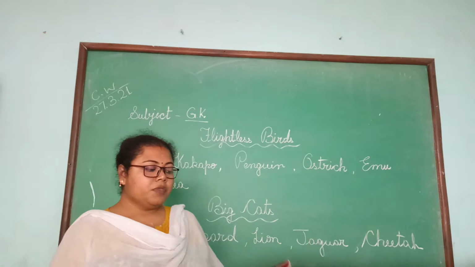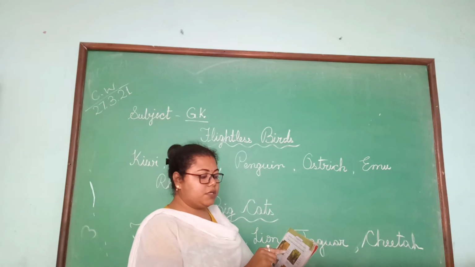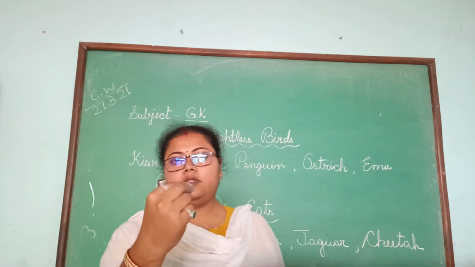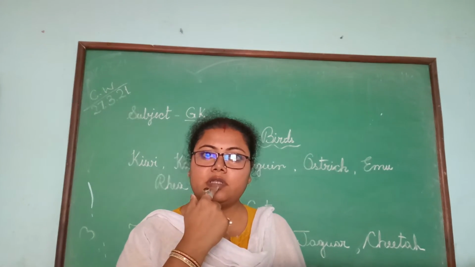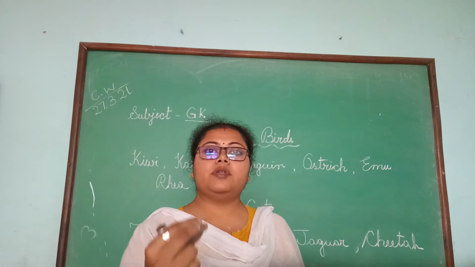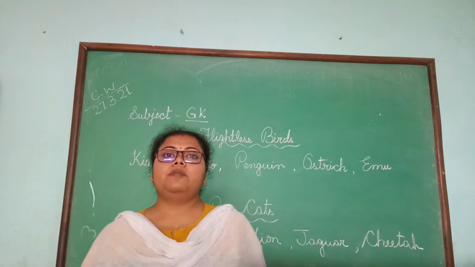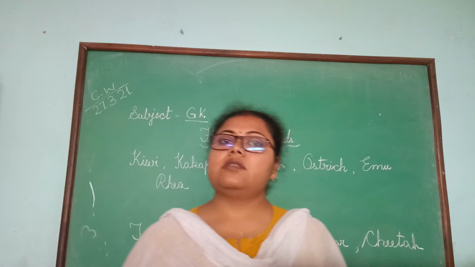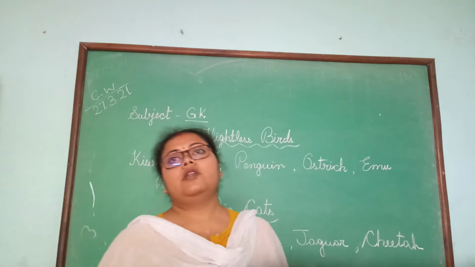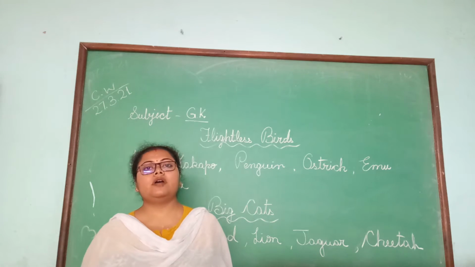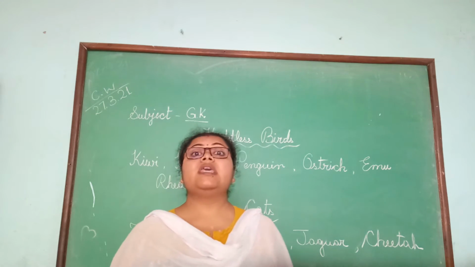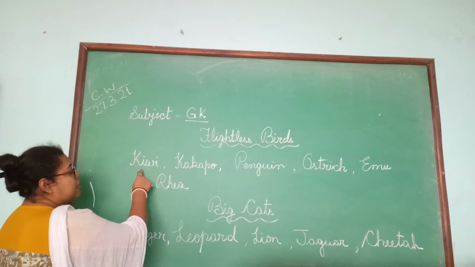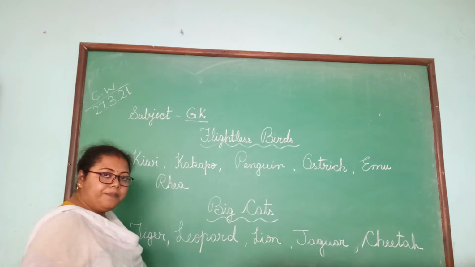We will read. Number 1, its nose is at the end of its beak. This bird's mouth part is known as the beak. Ours is known as lips. Their jaws are known as beak. At the end of the beak there is the nose. The nostril is present at the end of the beak. This bird is kiwi. K-I-W-I. Okay, understand?